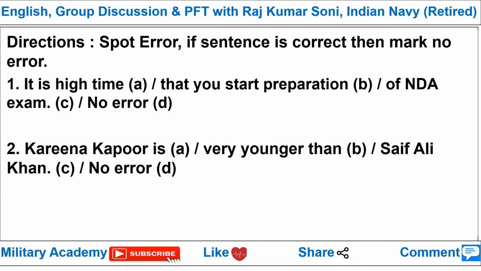So let's come to the topic. Directions: we all know there will be detailed directions to spot the error. If you find any part of the sentence is having an error, then you can mark the particular option A, B, C. And if you feel that the sentence is grammatically correct and meaning wise it's correct, then you can go for the no error option. Okay, so let's come to the first question.